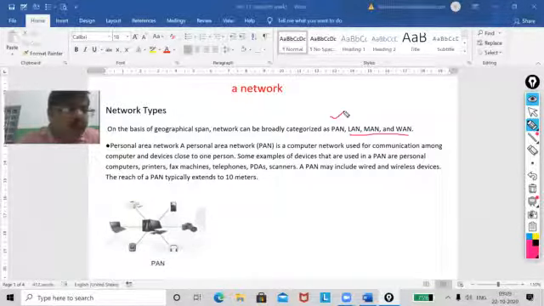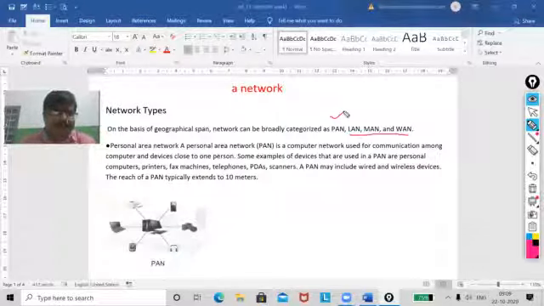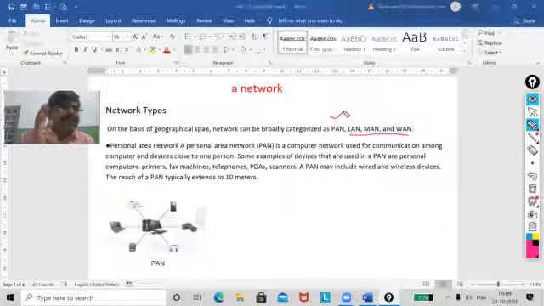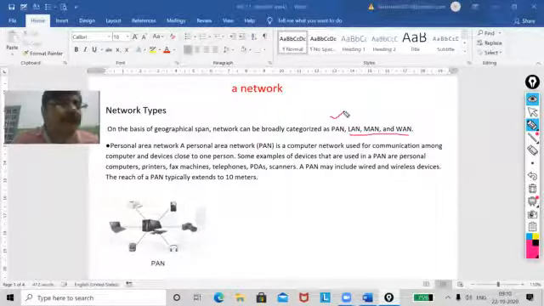So first of all, what is a personal area network? If I'm having my Wi-Fi hotspot, and that service I want to give to other persons who are in the same room, then it will be a personal area network. You can see the definition.